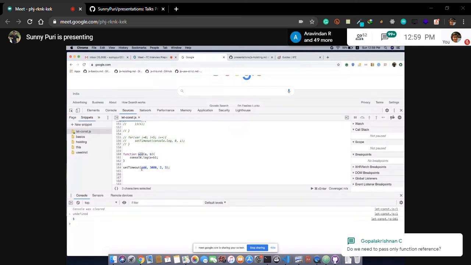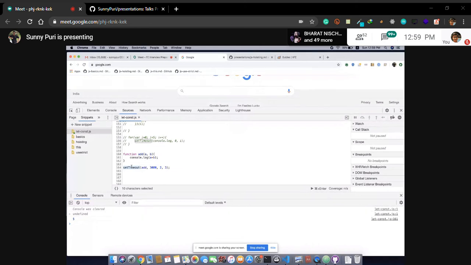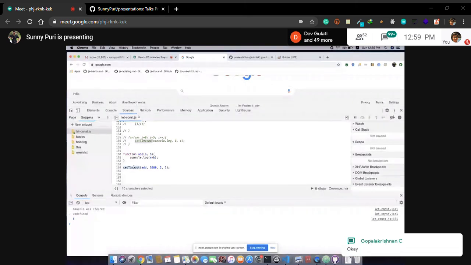Yes, we need to pass only the function reference because setTimeout will decide when to call. This is the asynchronous behavior. Our parent function, the calling function, has the right to call it. Callback means call me back whenever you think. Do we need to pass only a function? Yes. I missed one question.